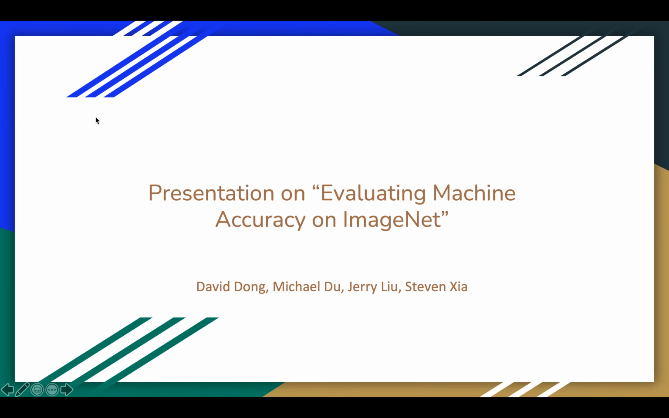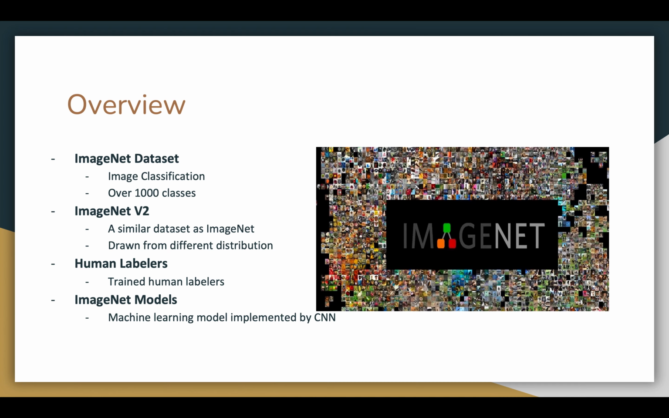Hello, our presentation is on the paper evaluating machine accuracy on ImageNet. It will provide an overview of some basic components explored in the paper. First of all, the ImageNet dataset. This dataset was released in 2009 and contains images belonging to more than 1,000 classes. It is considered to be the most influential dataset in the field of machine learning.